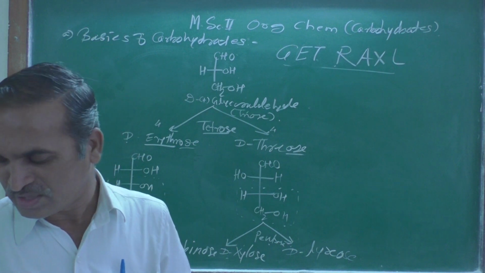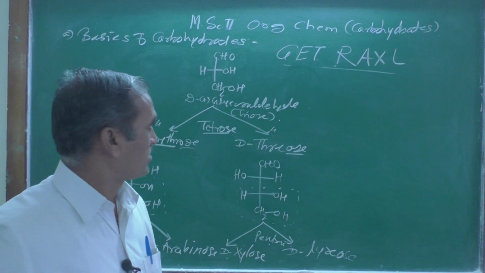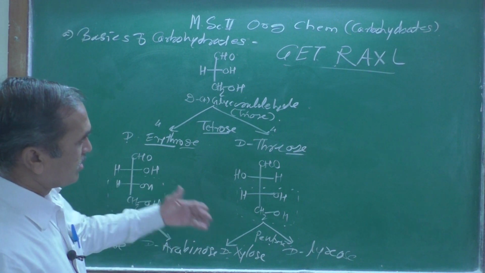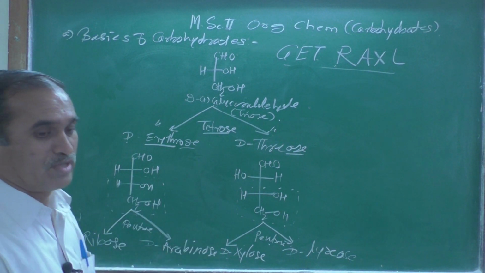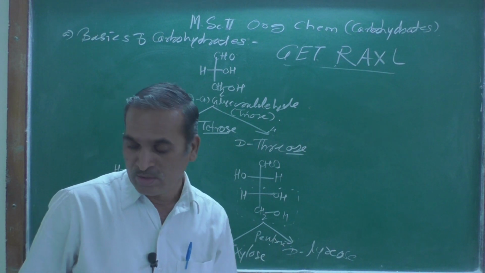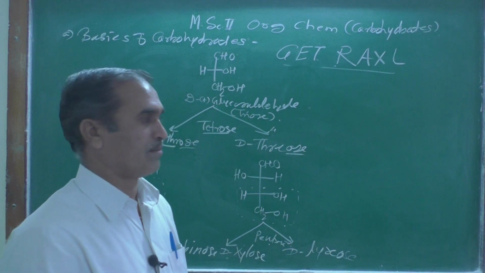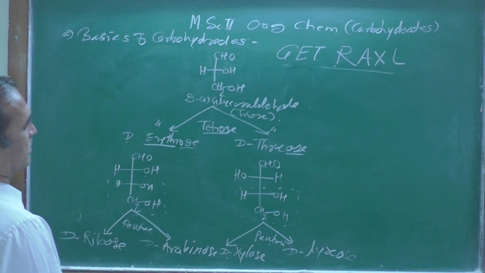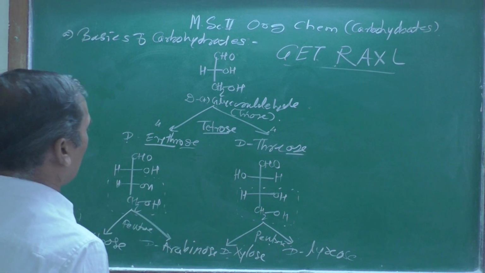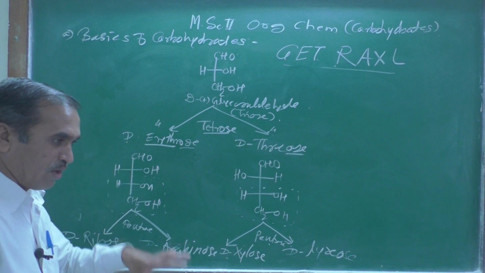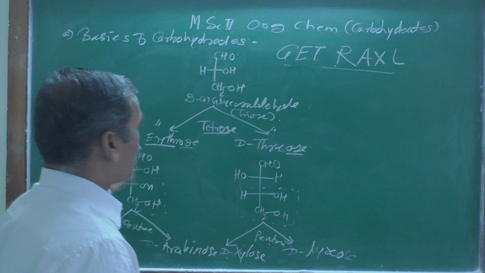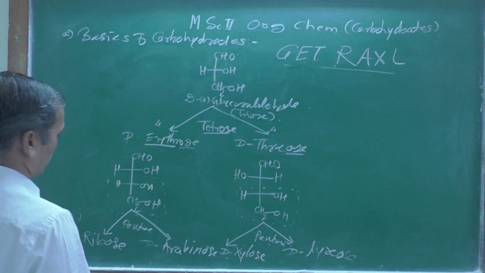We can get these compounds very easily in the laboratory. Later on we are going to see how the compounds are actually obtained. But here, just how we are going to arrive at glucose by using this method, that we are going to see.